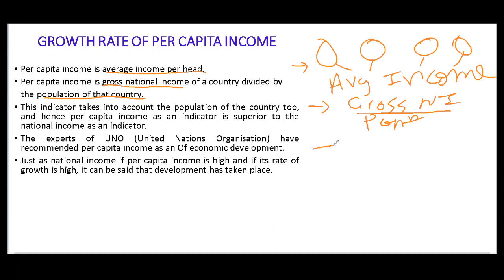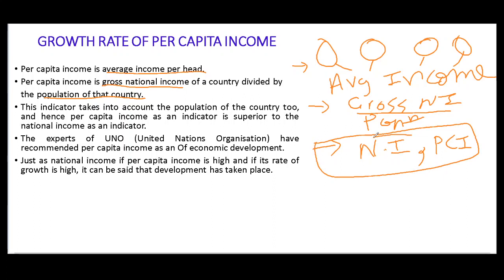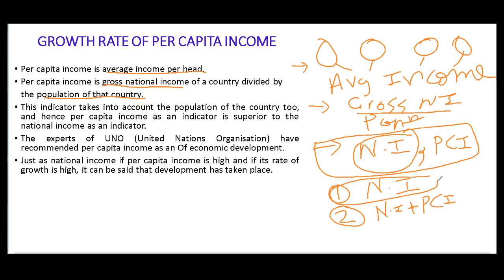Why? Because it covers national income also. In the first indicator, only national income and its growth was there. In the second indicator, we are considering national income plus per capita income. So it is superior to the first indicator.